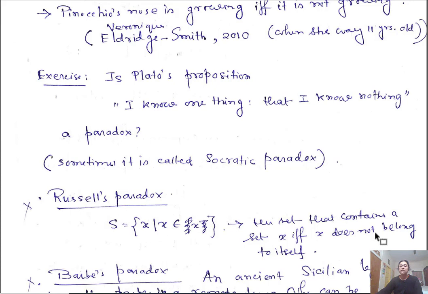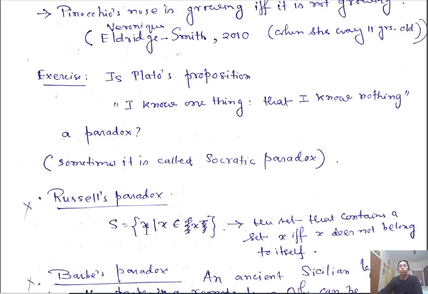This set consists of set X if and only if X does not belong to X, does not belong to itself. Okay, so if you try to judge whether X belongs to this set or not, you can check. You are getting this type of contradiction.